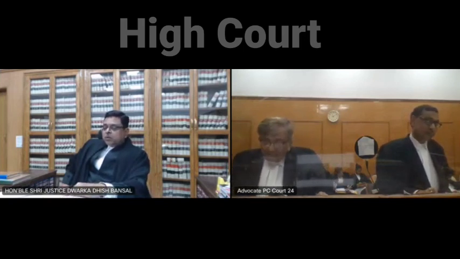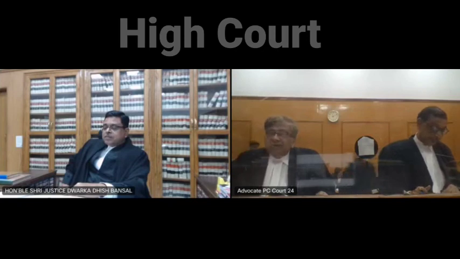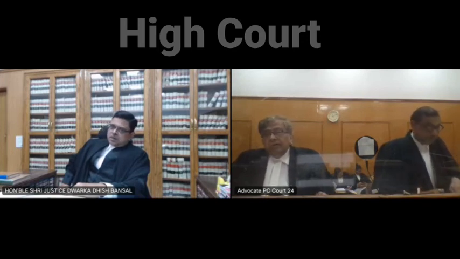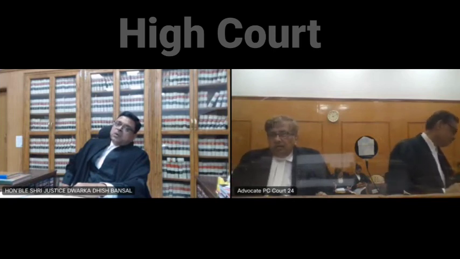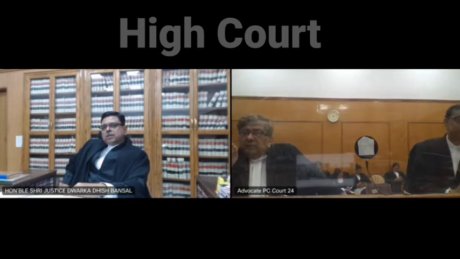Read point 2. Separate court fee is also payable by both plaintiffs, in the absence of which the suit is not maintainable. Now both the persons, how much should they pay? According to me, they ought to have valued their suit according to their own properties. They ought to have valued the suit for the properties received by plaintiff number 1 and plaintiff number 2 separately in the will.